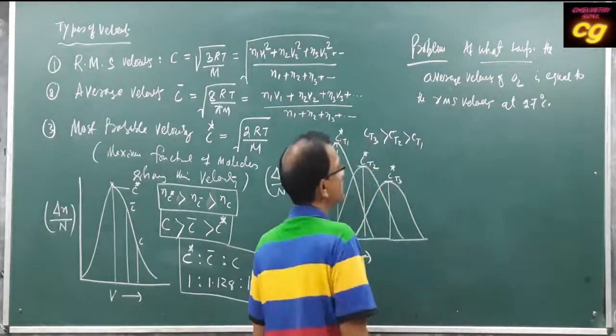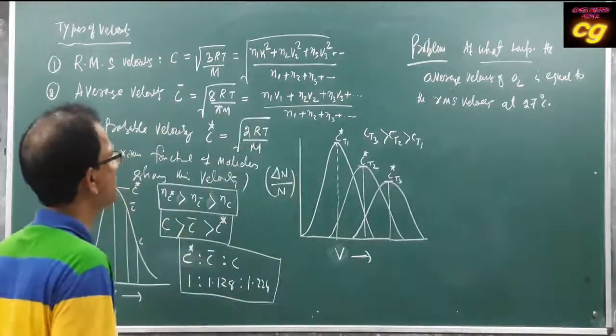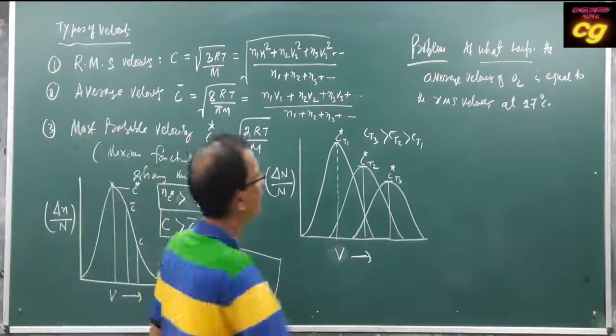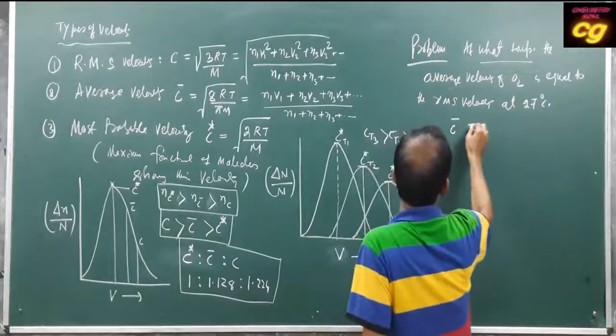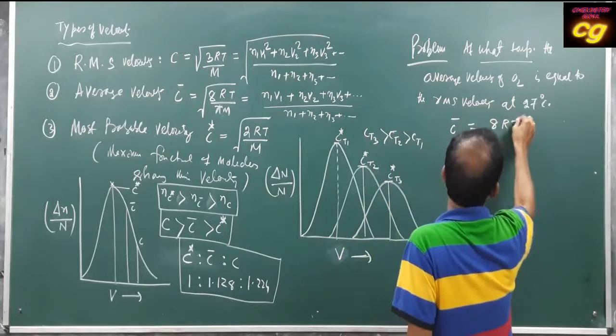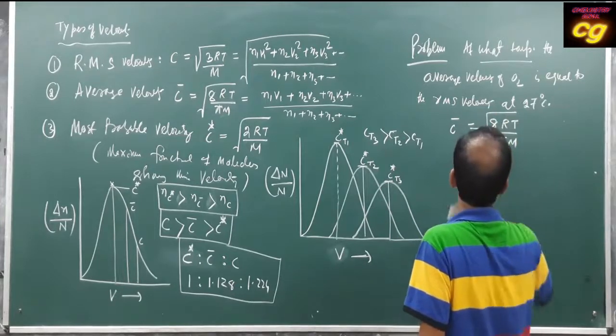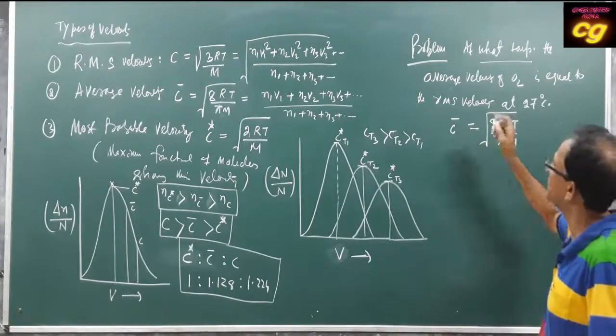What is the relation for average velocity? Average velocity is square root of 8RT by pi M, so C average is equal to square root of 8RT by pi M. What is the root mean square velocity?